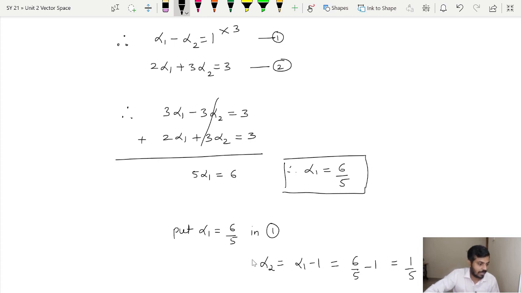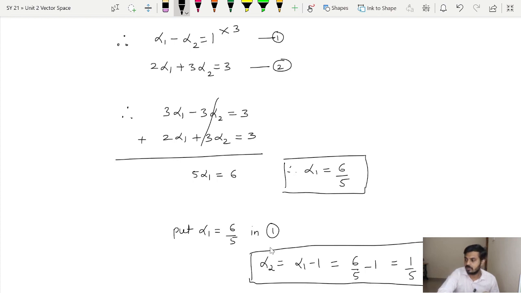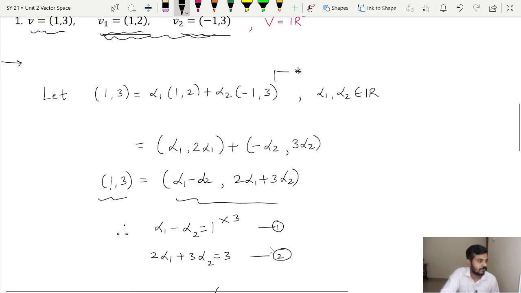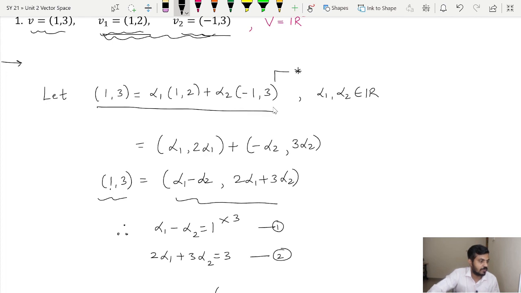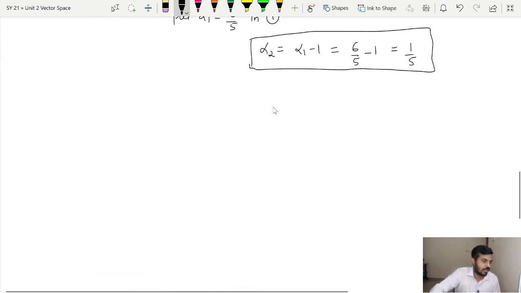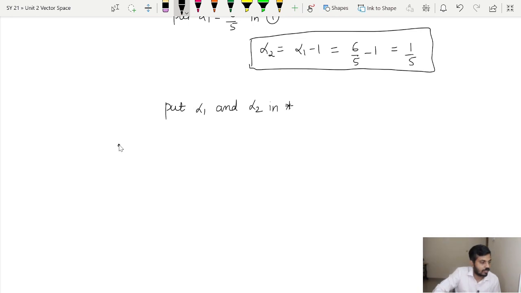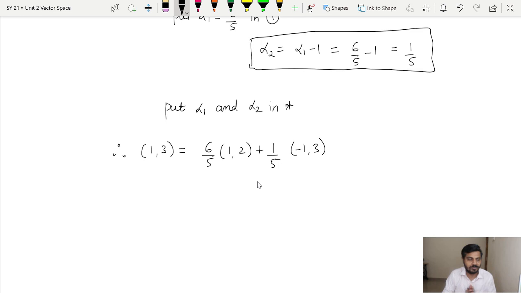Now the last step that is left is to put the values of alpha 1 and alpha 2 in the equation star. Remember, this is our equation star that we started with. So put alpha 1 and alpha 2 in star, and therefore what we will get is (1, 3) equal to 6 upon 5 times (1, 2) plus 1 upon 5 times (minus 1, 3). Thus this completes the solution. Therefore we have expressed (1, 3) as a linear combination of (1, 2) and (minus 1, 3).